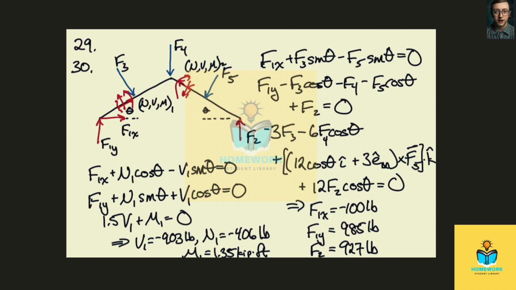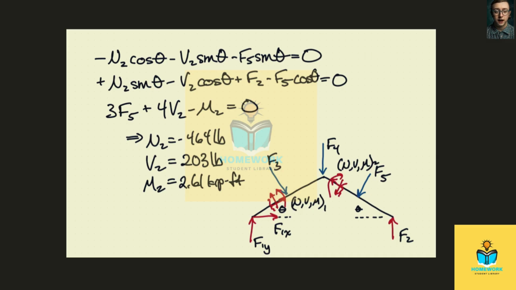It makes sense that n is negative, because as we push this beam down, it's going to try to compress these two things. If we think about deforming this, these things are going to get shorter. So it's not surprising that this is in compression, and we'd also expect this one to be in compression too. Looking at problem 30 now, we copied the figure over here.